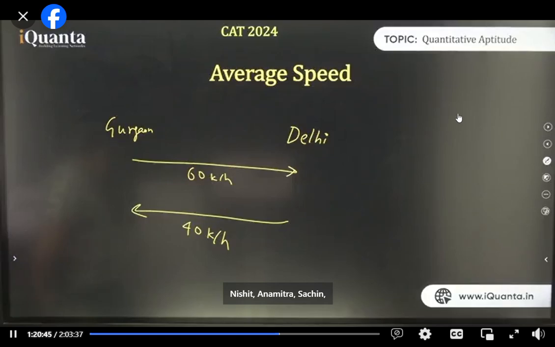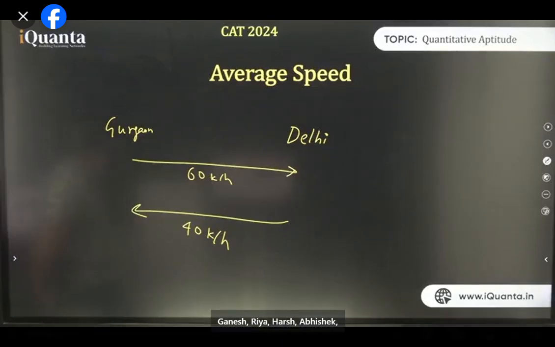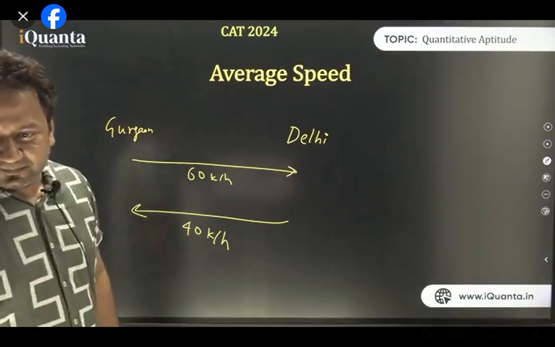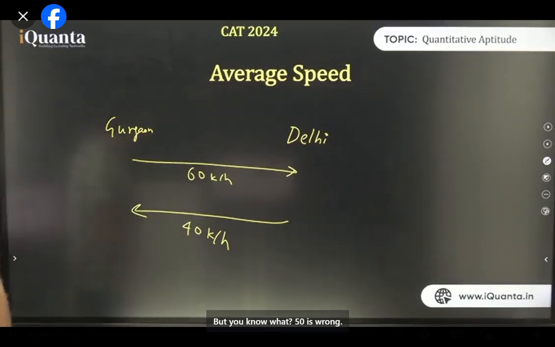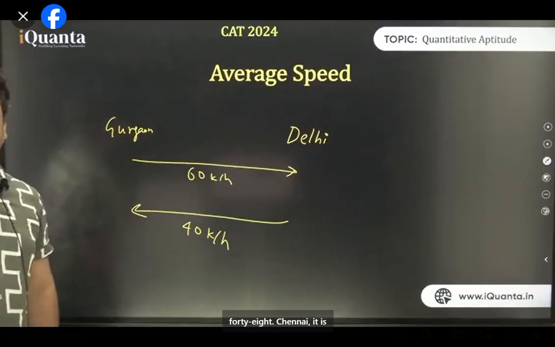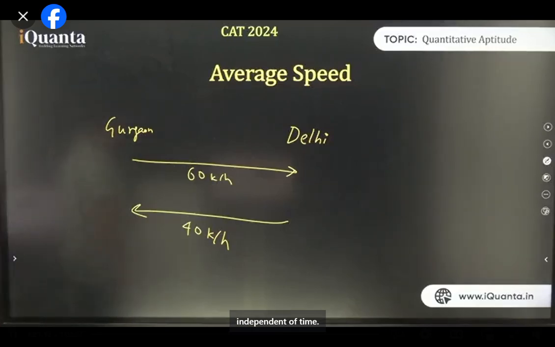Nishit, Anamitra, Sachin, Tanesh, Riya, Harsh, Abhishek, Subrajit, Suyash, Shreya. Wow, everyone is saying 50. How smart. But you know what? 50 is wrong. All of you are writing 50. It's wrong. Aditya is right. It will be 48. Chinmay, it is independent of time.